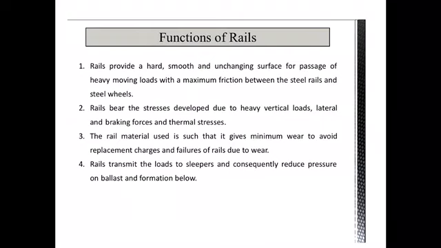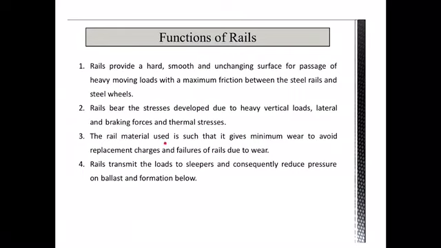Since the rail is in direct contact, the axle loads are transmitted to the rail sections, so it should bear the stress developed because of the heavy loads and lateral forces. It should also withstand the stresses developed because of the braking force, and the thermal expansion and contraction that occur because of the change in temperature of the rail section.